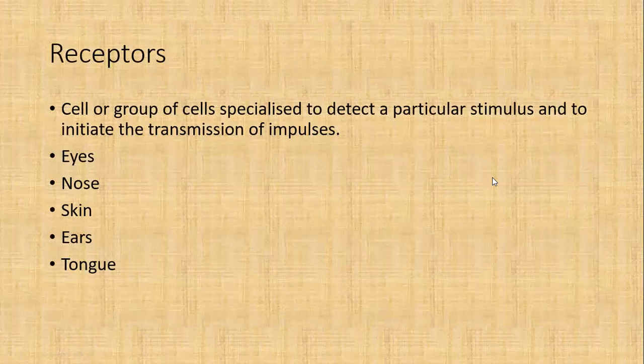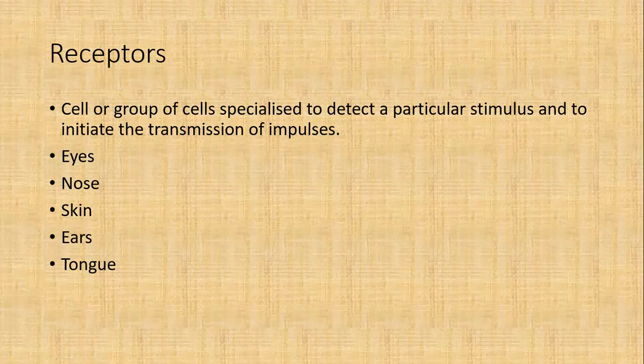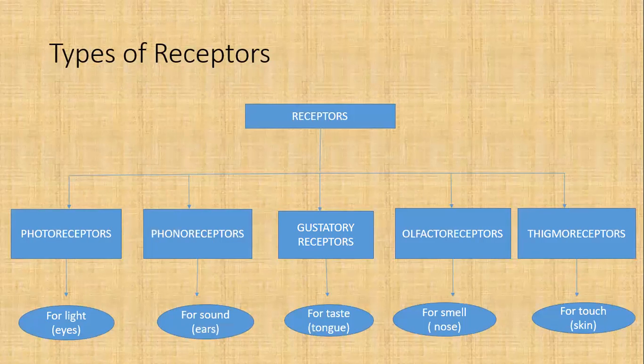Now come to the sense organs and how we receive stimuli from the outside environment. In our body there are specific groups of cells which are specialized to detect a particular stimulus and to initiate the transmission of impulses. Those specialized groups of cells are called receptors. These receptors are present in eyes, nose, skin, ears and tongue. So we have given a specific name to the receptors which are present in all these five sense organs.